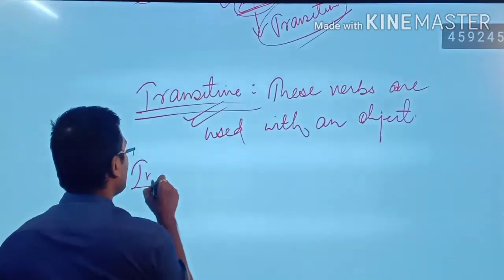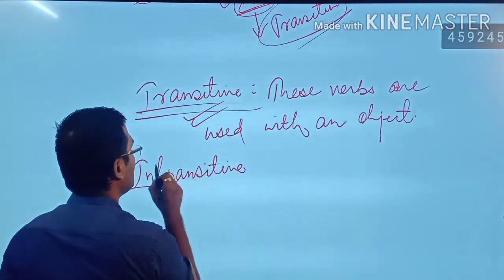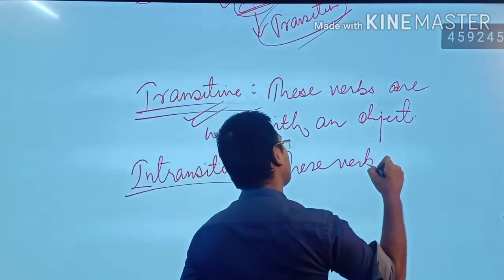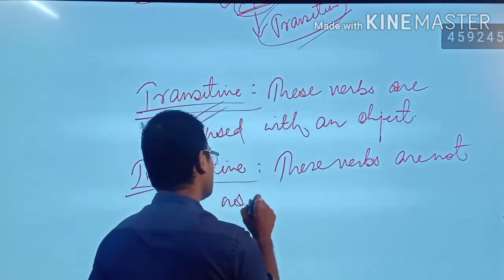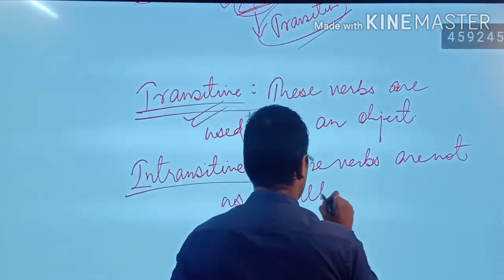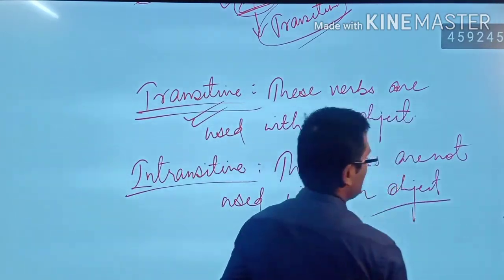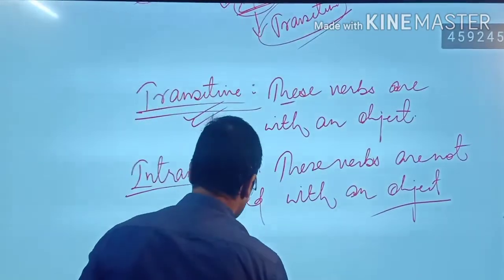Whereas if you talk about the intransitive verbs, these verbs are not used with an object. Means what? These verbs don't need any object, and those verbs need an object.